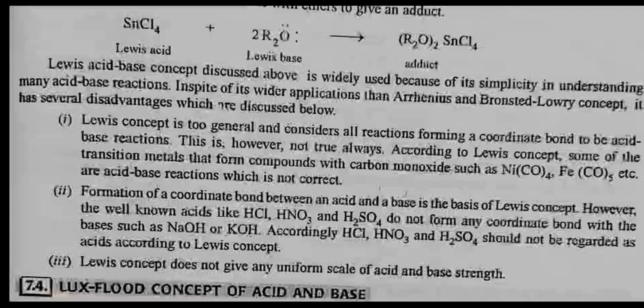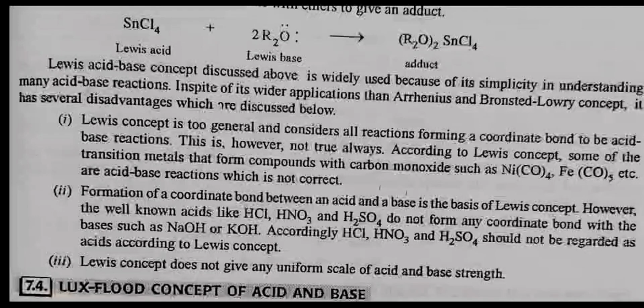According to the Lewis concept, some of the transition metals that form compounds with carbon monoxide such as Ni(CO)4, Fe(CO)5, etc. are acid-base reactions, which is not correct. Second, formation of a coordinate bond between an acid and a base is the basis of the Lewis concept. However, the well-known acids like HCl, HNO3 and H2SO4 do not form any coordinate bond with bases such as NaOH or KOH. Accordingly, HCl, HNO3 and H2SO4 should not be regarded as acids according to the Lewis concept. Third, the Lewis concept does not give any uniform scale of acid and base strength.